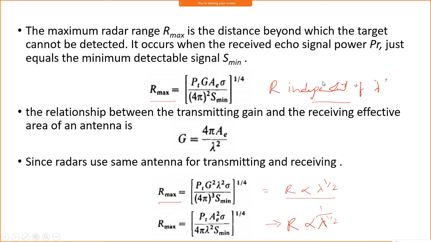It only means that by using these parameters we can also get the range. And here too, by using these parameters we can get the maximum range of the target.